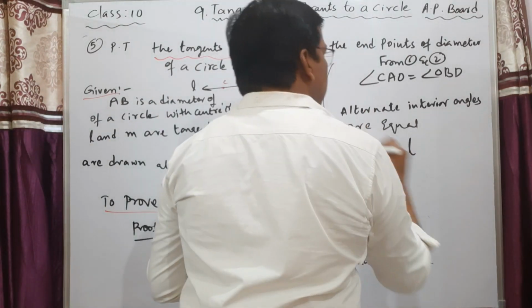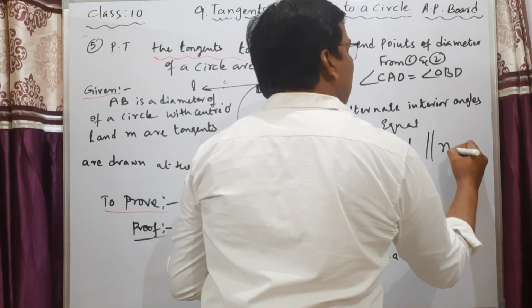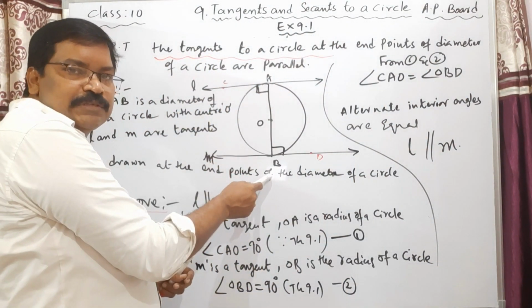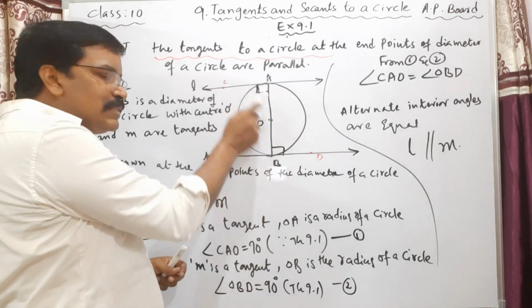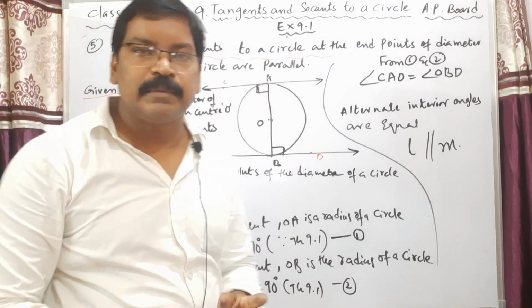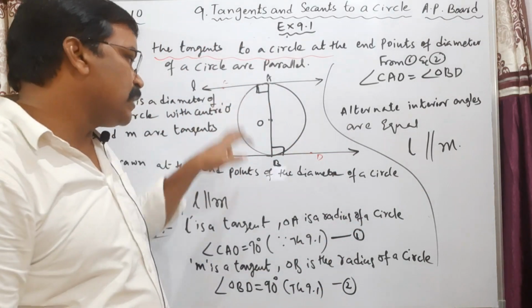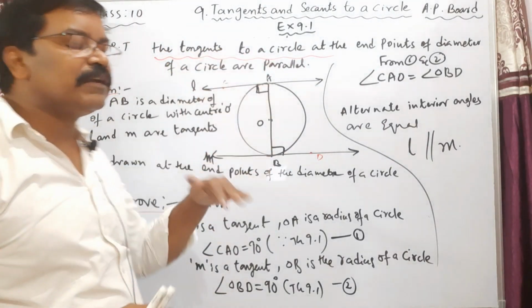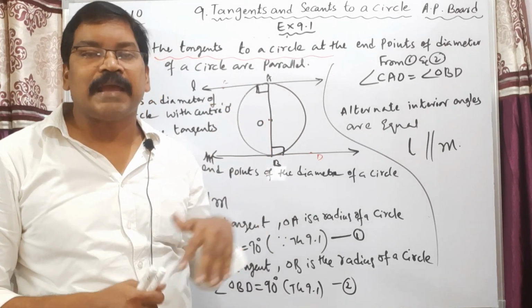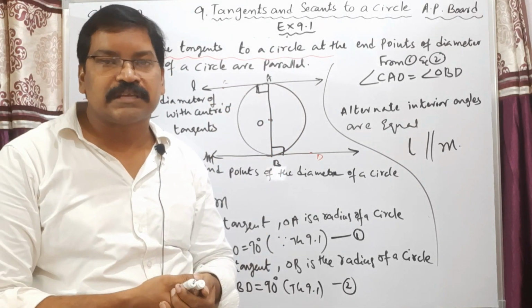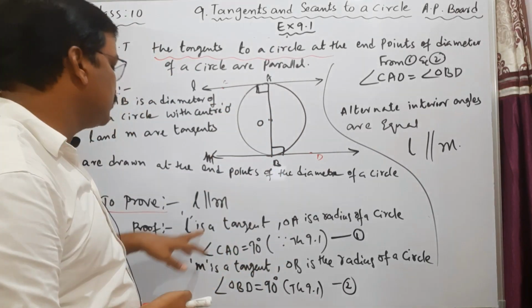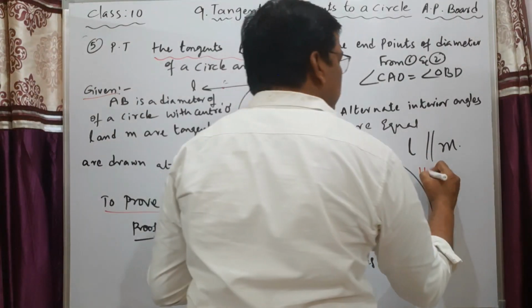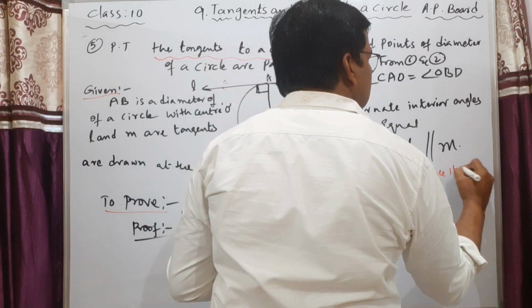Therefore, here my dear students, l is parallel to m. If AB is a transversal and the two alternate interior angles are equal, then these two lines are parallel to each other. That means the tangents drawn at the endpoints of the diameter of a circle are parallel to each other. That means l is parallel to m. Hence it is proved.